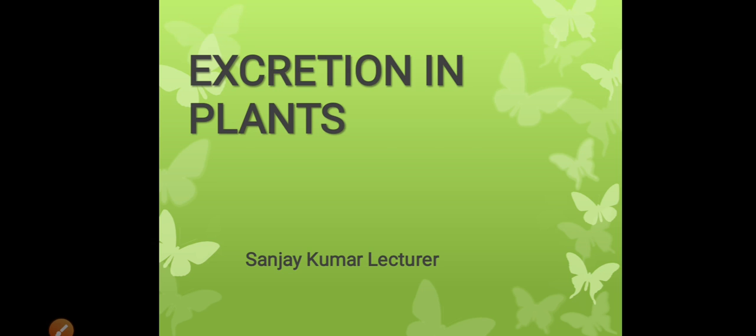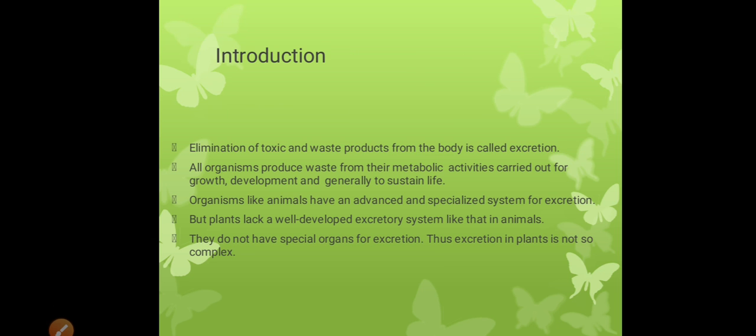Today's topic: what is meant by excretion? Excretion means waste or metabolic waste produced in a living system. All living organisms produce waste, but animals produce more waste as compared to plants, because plants are autotrophs and they can recycle their waste material, so that's why they also lack any specialized excretory organ.